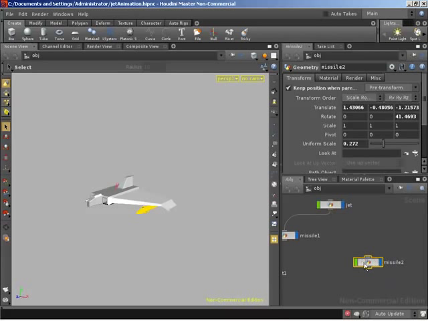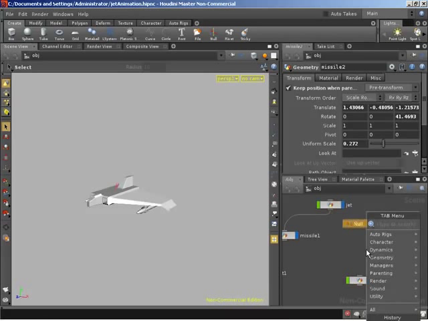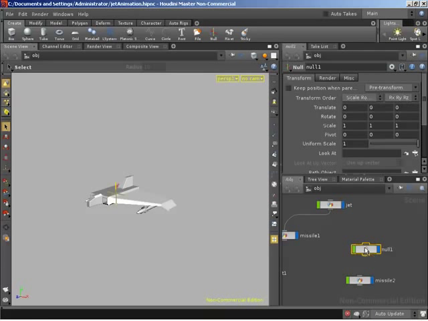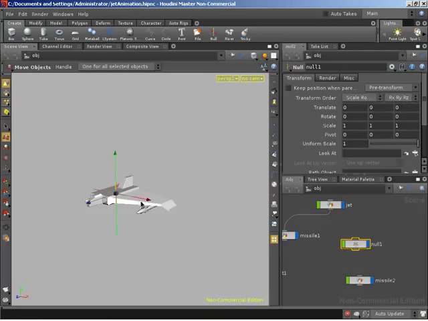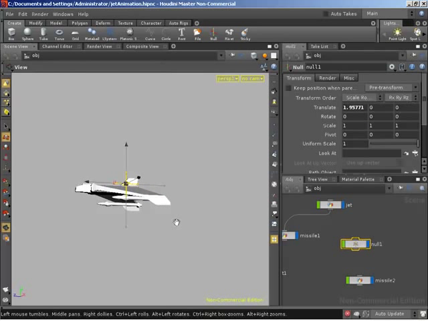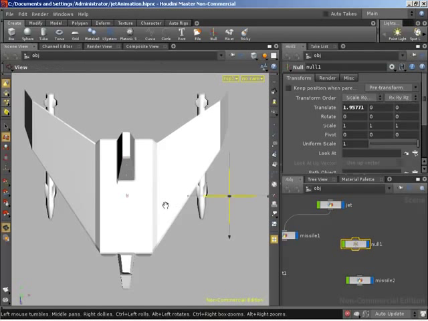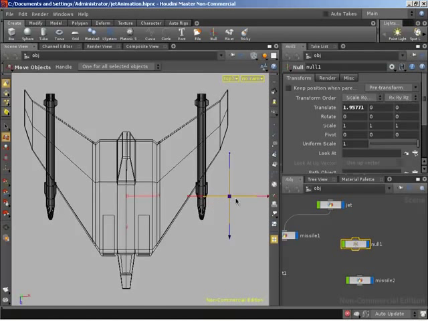So unparent him, and I'm going to drop in a null. And this null is going to be the null that follows our jet. It's going to be parented to the jet. And the first thing I'd like to do is just position it so it makes more sense. So I'm going to position it roughly center of the missile. So let's jump into a top view with space 2. I'm going to push W to bring up wireframe and just position this guy in X and Z.